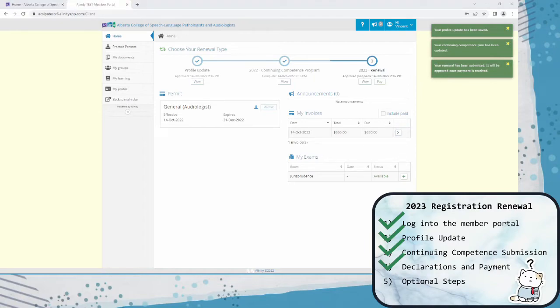Now that you have renewed for 2023, you have a couple of extra options. If you're on the General Register, you can print or save a copy of your practice permit from your member portal dashboard. Both your current practice permit and a second box with your future practice permit will show up here. There will also be an option to download a receipt for tax purposes. Once you've completed your renewal submission and paid the invoice, you will receive an email confirmation to let you know that everything has been finished.